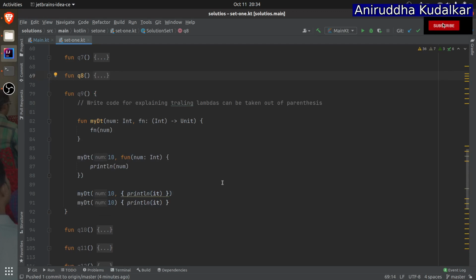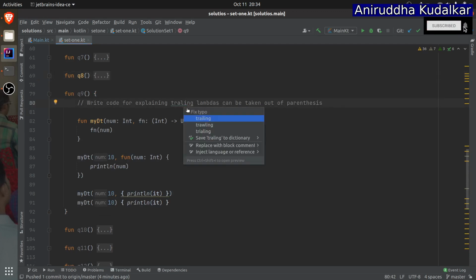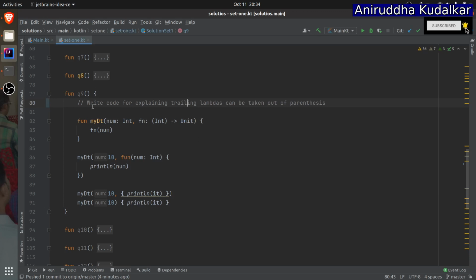Write a code for explaining the trailing lambdas, spelling mistake. Write a code for explaining the trailing lambdas, which can be taken out of the parenthesis.